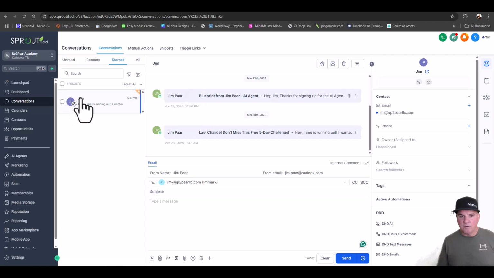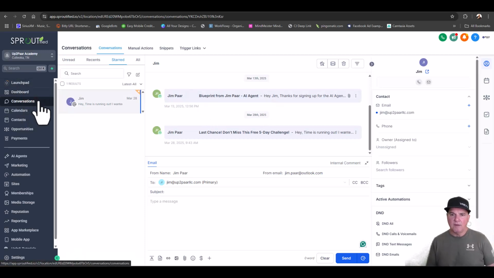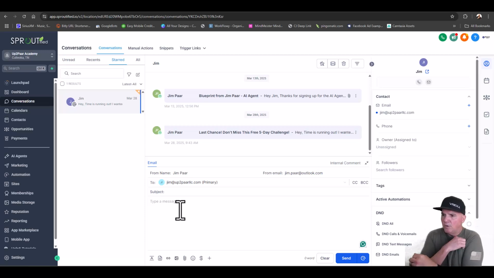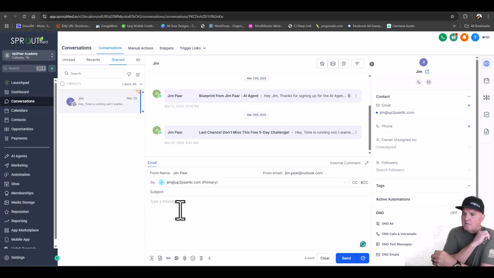So we just go into conversations on the left here. Every single conversation, whether it's text, phone call, whatever it is, is going to be saved in conversations. And you'll be able to see every conversation. You'll be able to respond to them, be able to do whatever you want. But we don't have to. You can text them. But this is a service that they will have in their app that they can do and respond to those customers via text or email.